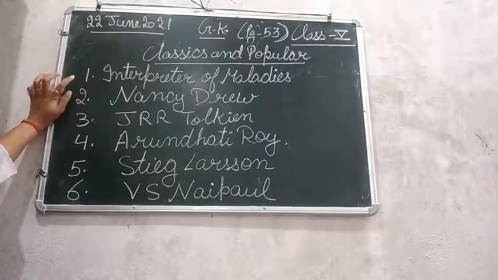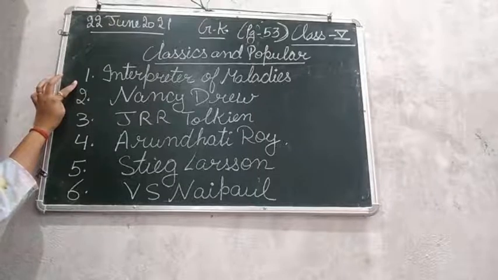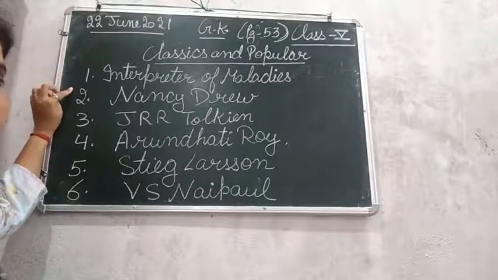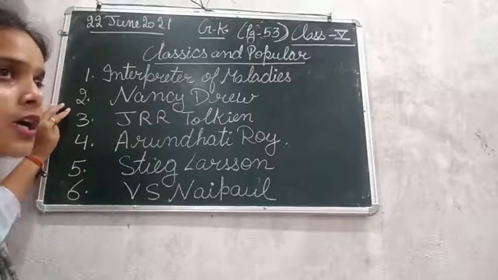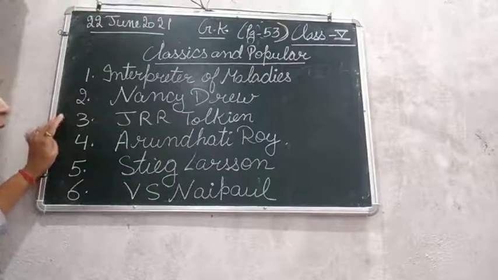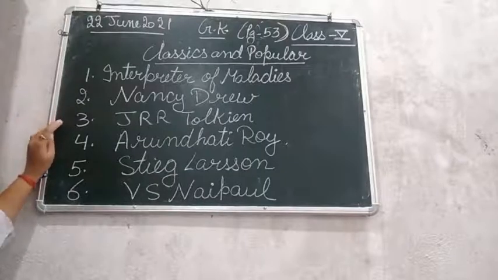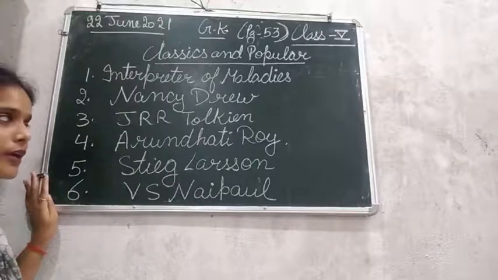The first is Interpreter of Maladies. This book is written by Jhumpa Lahiri, and it also won the Pulitzer Prize in the year 2000. Second is Nancy Drew. She is the main character in a novel, in which she played the role of a detective, and she used to solve mysterious cases along with her two friends.